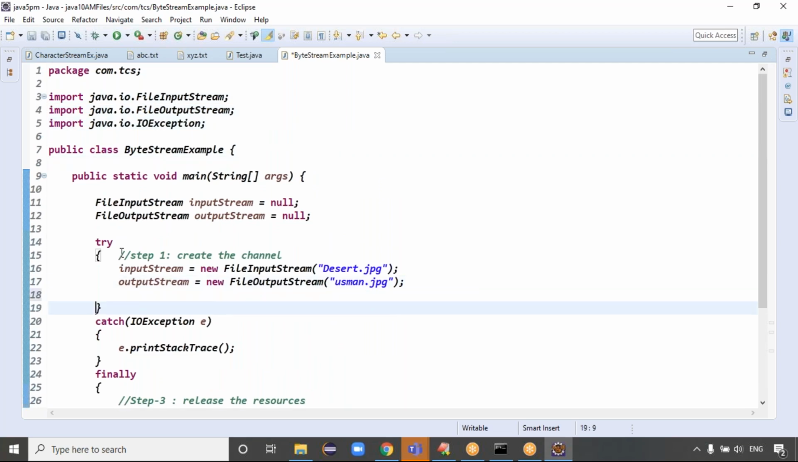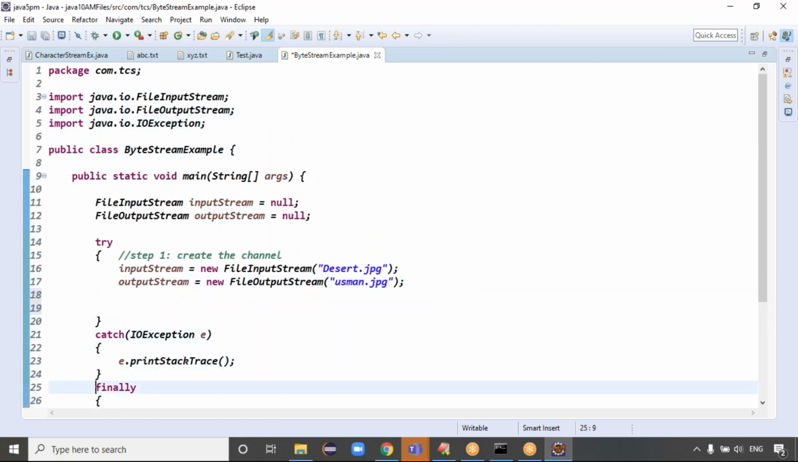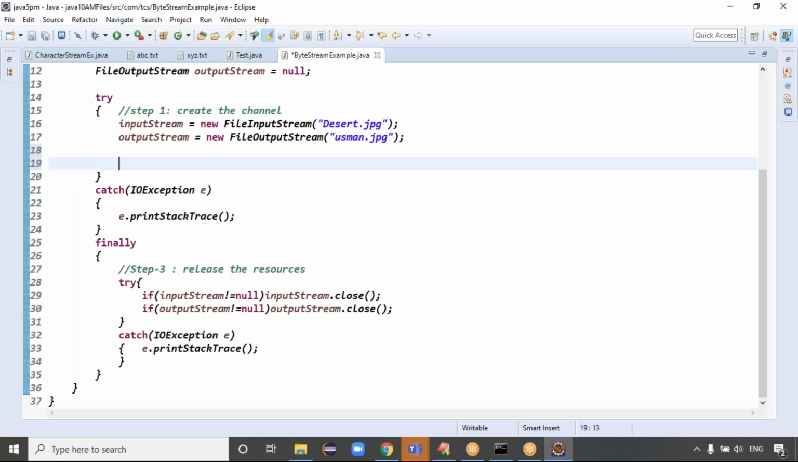Yes, 3 points. Any questions? But I think step 1 is completed. Step 3 completed. What is the next one, guys? Step 2. What is step 2, guys? Here, read or write operation, right? Exactly. Read or write operations we can do, right?